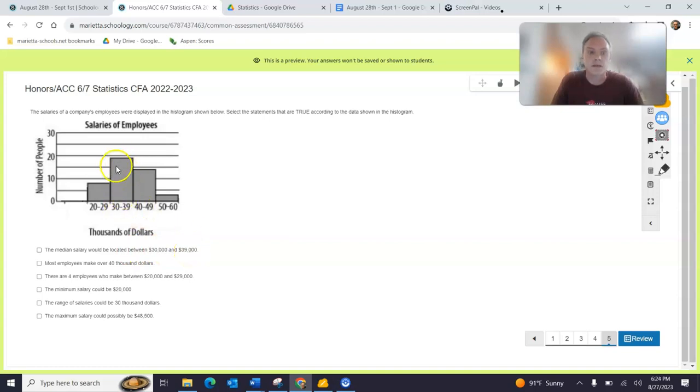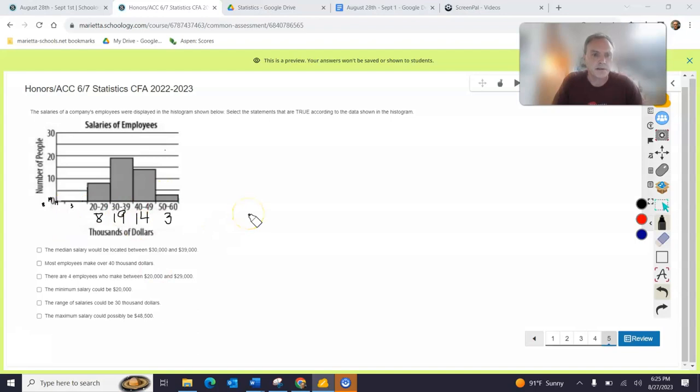Do you think the middle number, the middle piece of data, is going to be somewhere in this bar? Yes, I definitely think so. Okay, I had to redo it. Technical difficulty.